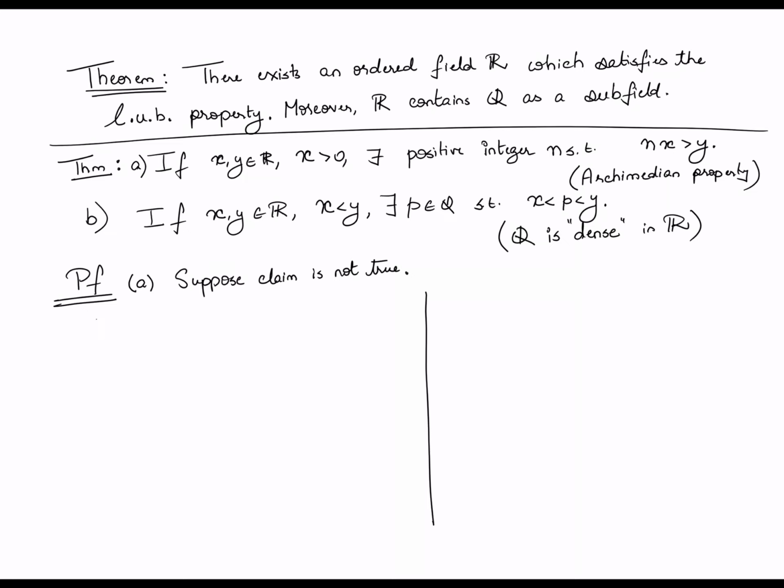So, let us say that A is the set of all numbers n times x such that n is a natural number. Since the claim is not true, y is an upper bound on this set, because for all n, nx should be less than or equal to y.